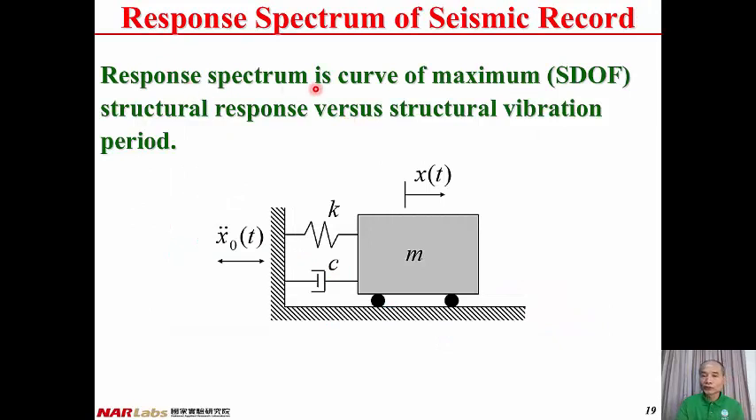Response spectrum is a curve of maximum structural response, including displacement, velocity, and acceleration versus vibration period T. And here is the model of a single degree of freedom, and it can be modeled by a mass, spring, and damping system. Under ground acceleration, x0 double dot, we can have the structural responses, and here is the displacement response.